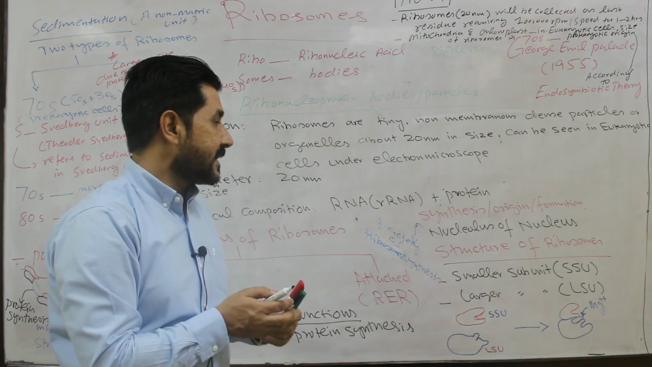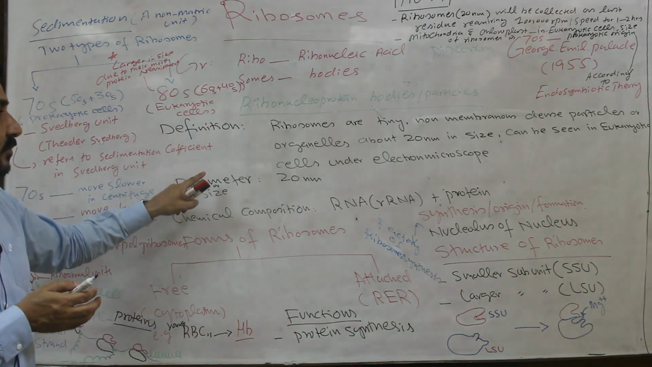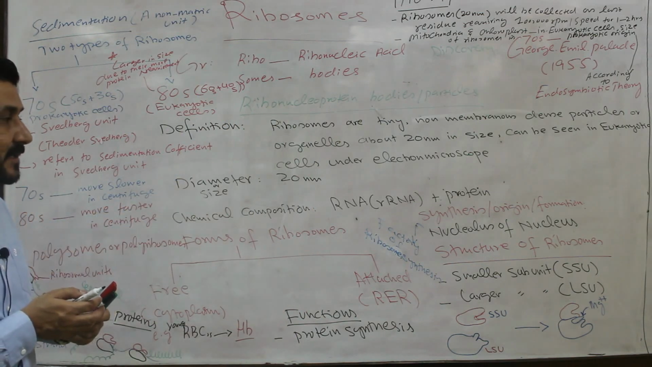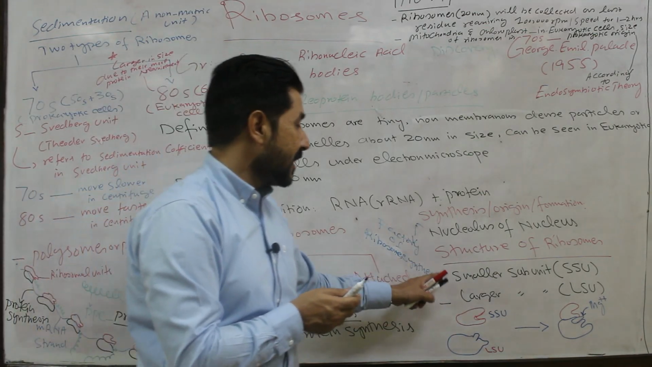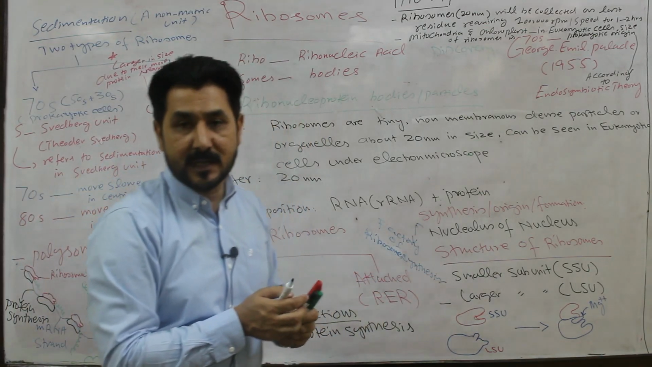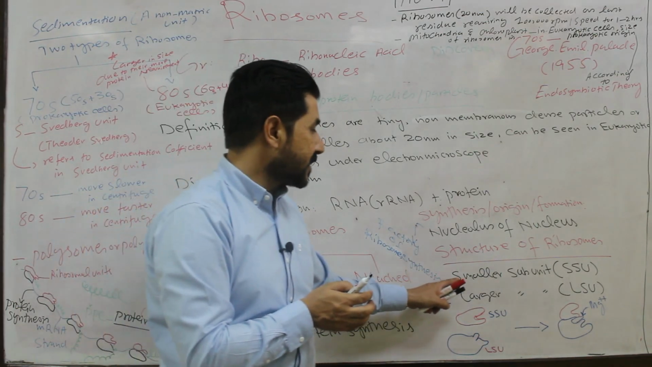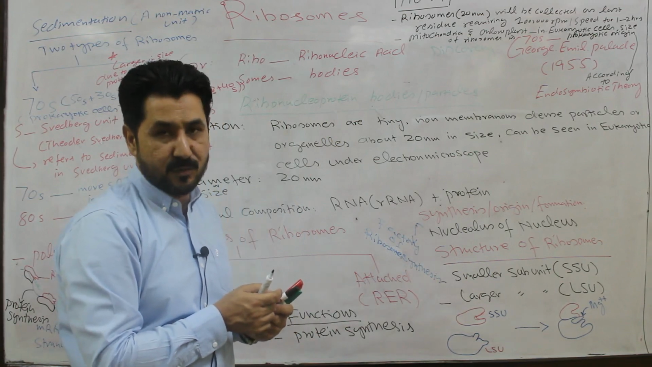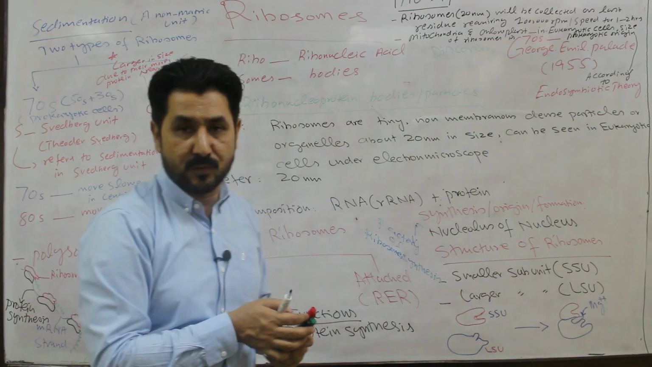Now, what is the structure of ribosome? Ribosomes, as I told you, consist of ribonucleic acid, that is the ribosomal RNA, plus protein. But what is the structure? If you see the structure, each ribosome body is made up of two subunits. One is called the smaller subunit, SSU, and the other is the larger subunit, that is LSU.